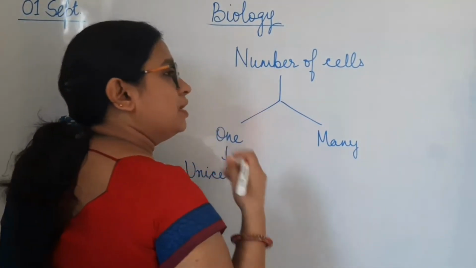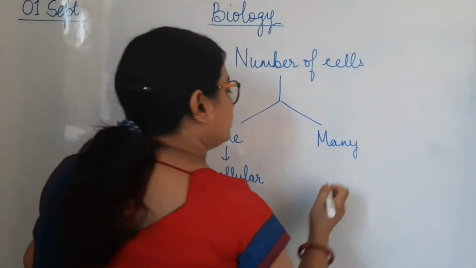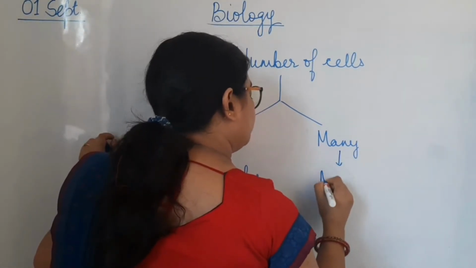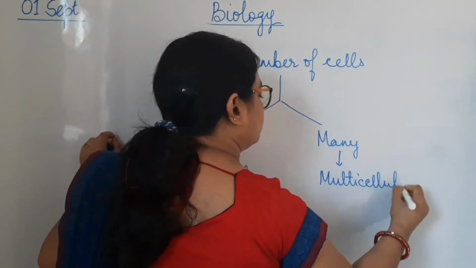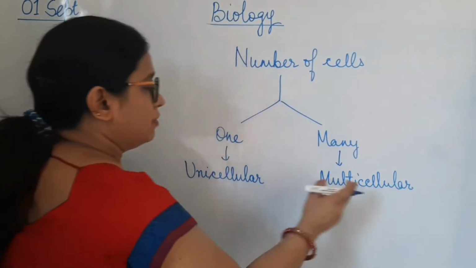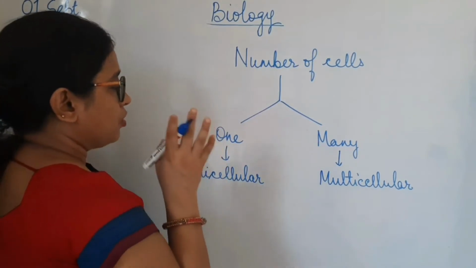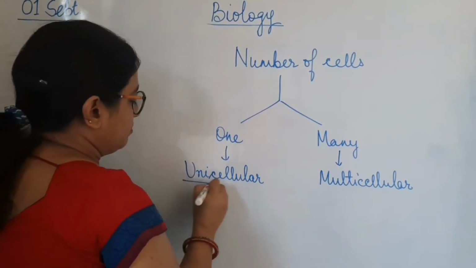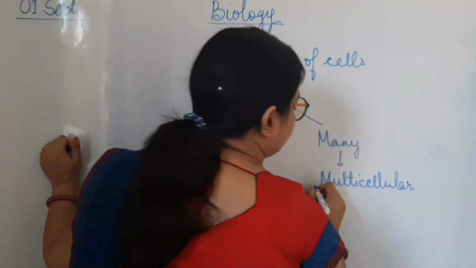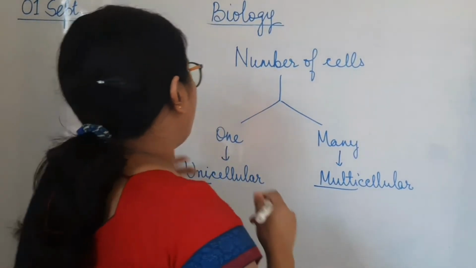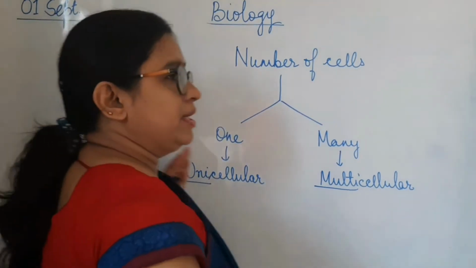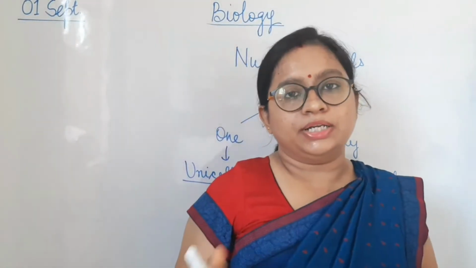And if it contains lots of cells, many cells, then it is called multicellular. Now you can see in the terms itself the difference is quite evident. Uni means one, multi means many, and cellular is related to cell. So an organism may be unicellular or multicellular.